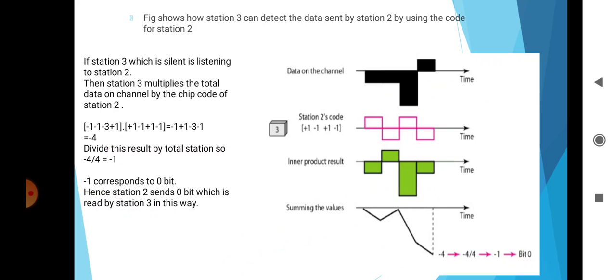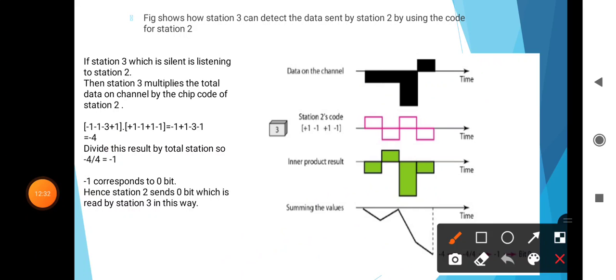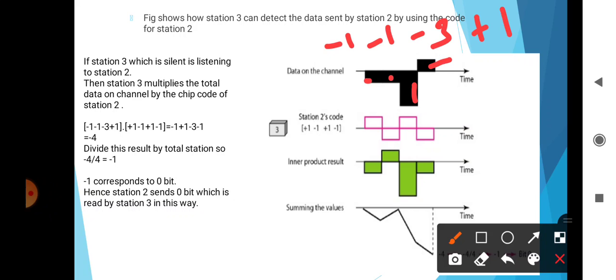Then this figure shows that station 3 can detect the data sent by station 2 by using the code for station 2. Here the data on the channel, we have already known the data, -1 -1 -3 and +1. Here this is the representation, -1 -1 -3 and +1.